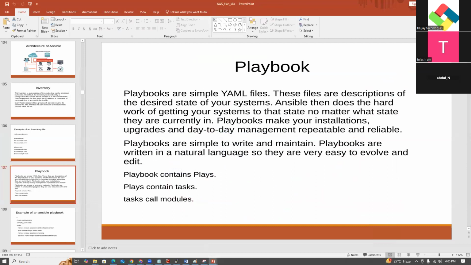Playbooks are simple YAML files. These files are descriptions of the desired state of your systems. Ansible then does the hard work of getting your systems to that state, no matter what state they are currently in. Playbooks make your installations, upgrades, and day-to-day management repeatable and reliable tasks. Playbooks are simple to write and maintain. They are written in natural language, so they are very easy to evolve and edit.